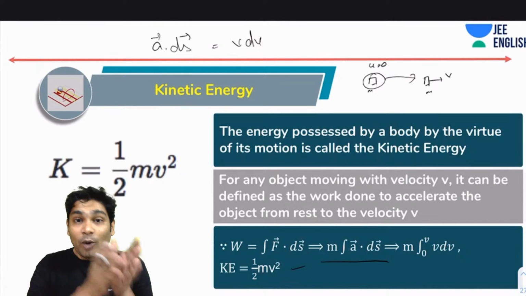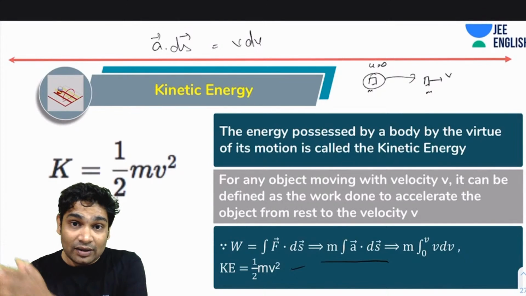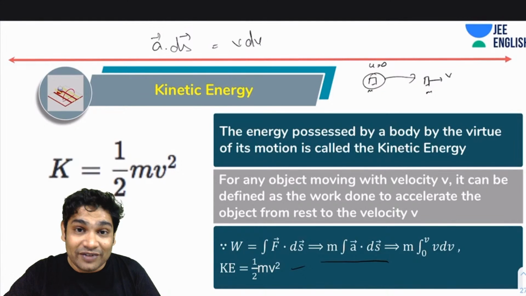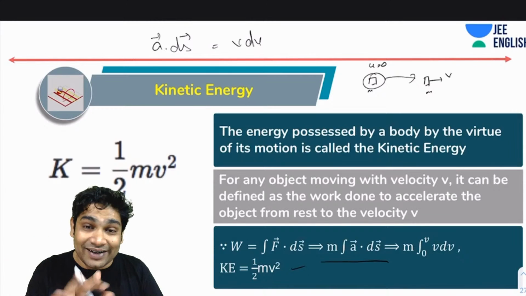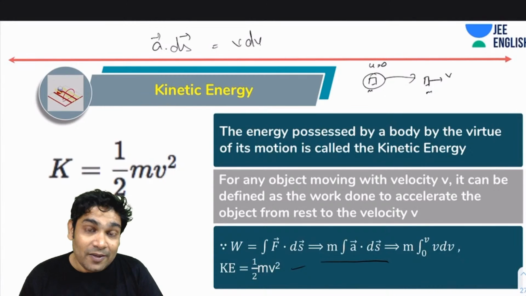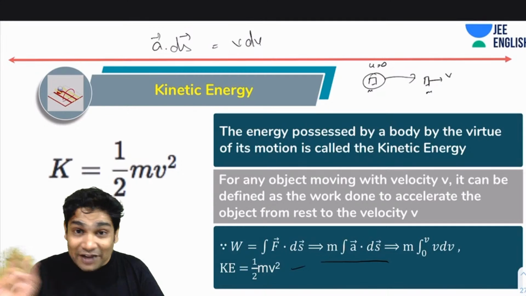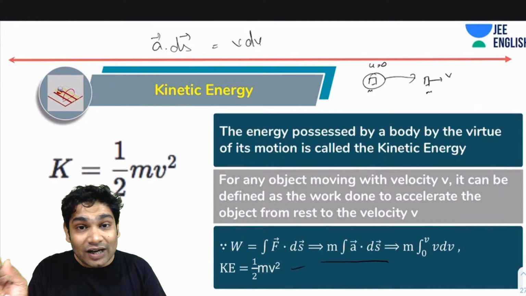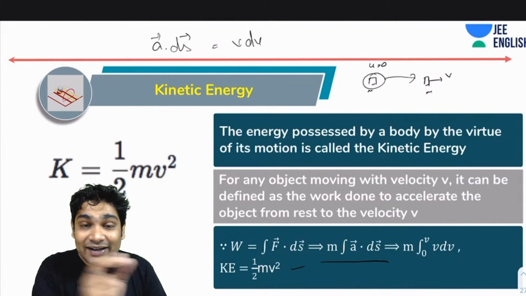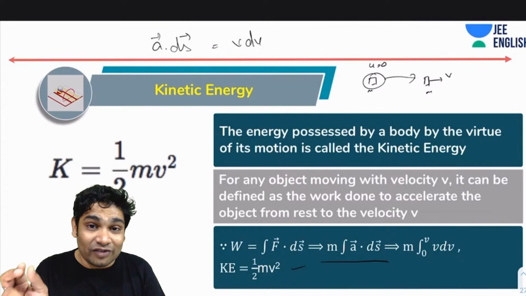So what happens is, if a body is at rest and then it starts moving with the velocity v, this is the work that I, or somebody, must have done on the object to get it to that velocity. In return, if this body ever comes to rest again, whatever work I already did on it to get it to move with velocity v, it can again do this same amount of work on another object.